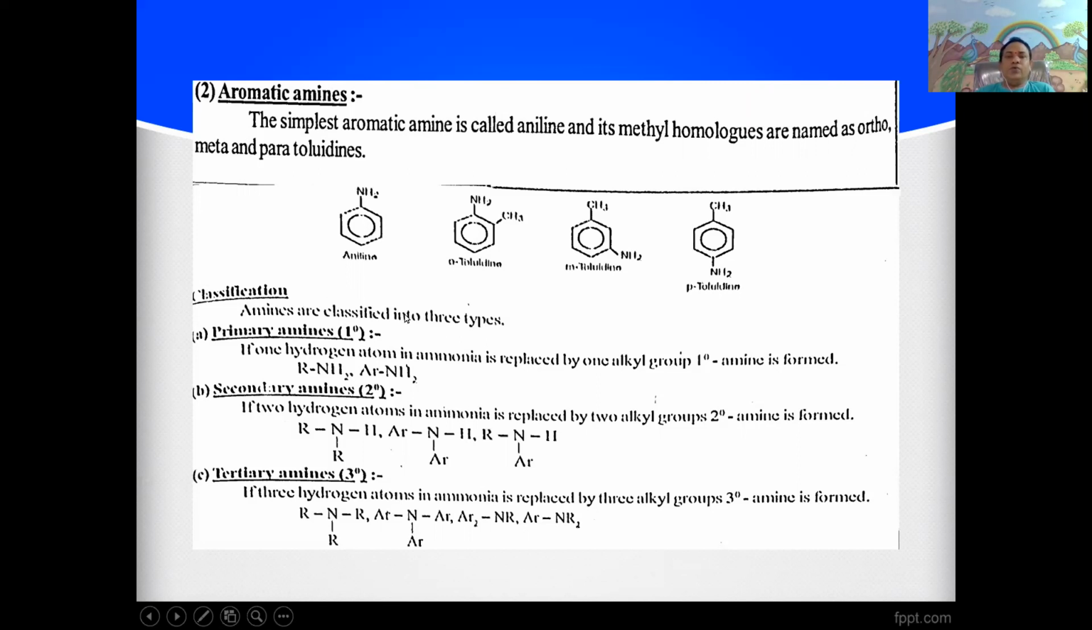Here, based on the number of carbon atoms attached to the nitrogen, the amines are classified into four types. One is primary amines, second is secondary amines, third is tertiary amines, and fourth is quaternary salts.